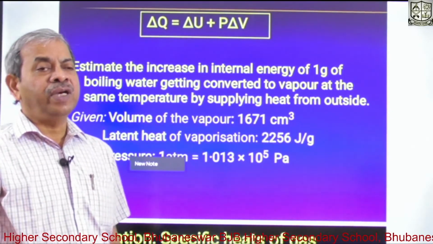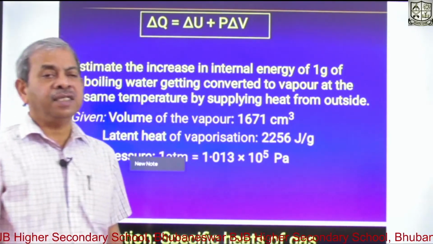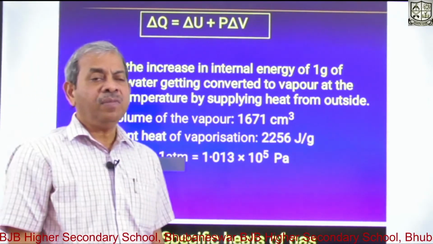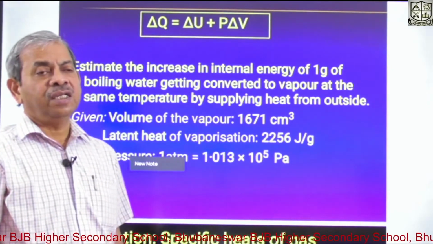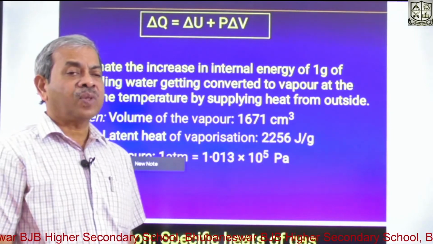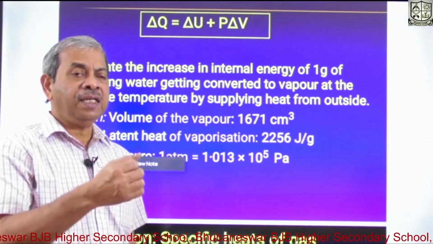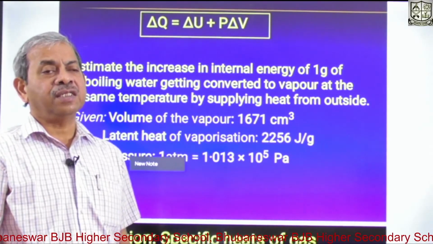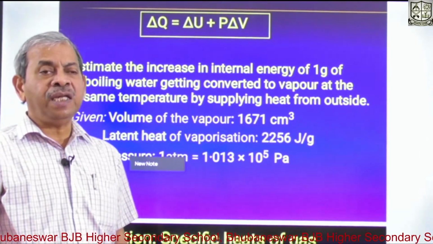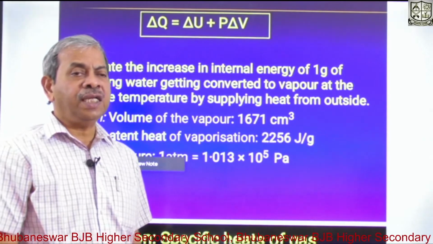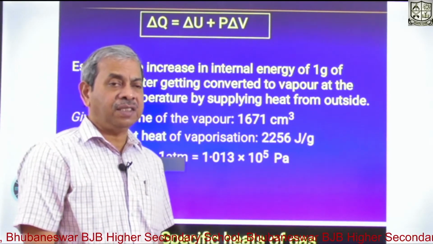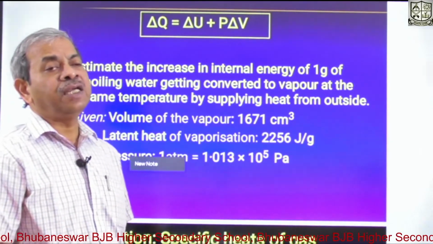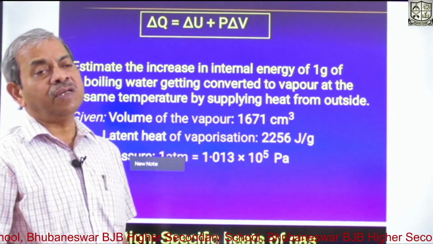Remember, when a substance changes its state from solid to liquid by supplying external heat, temperature does not change. The temperature which remains constant during the change of state or change of phase is called the melting point from solid to liquid and vice versa.